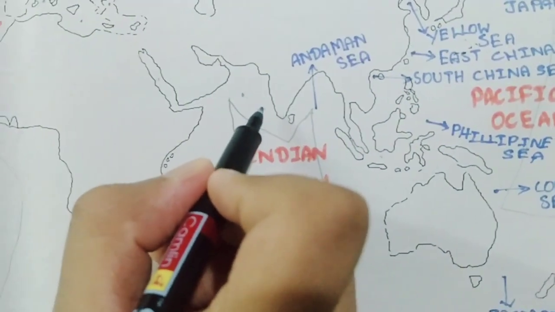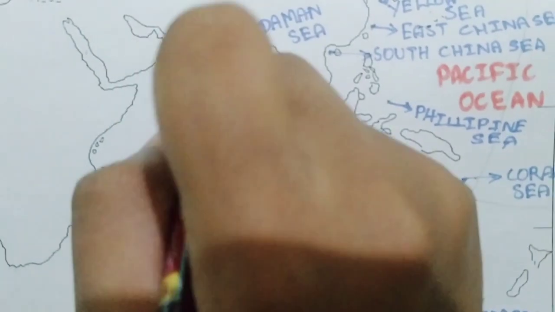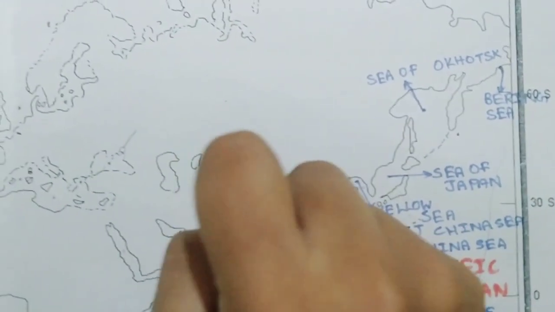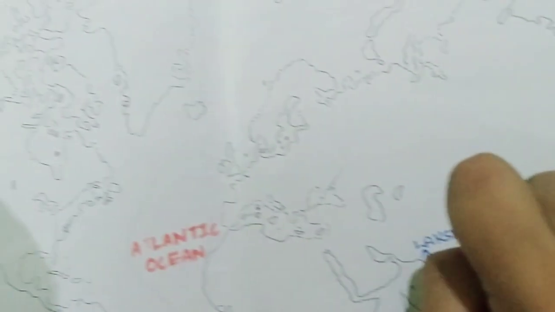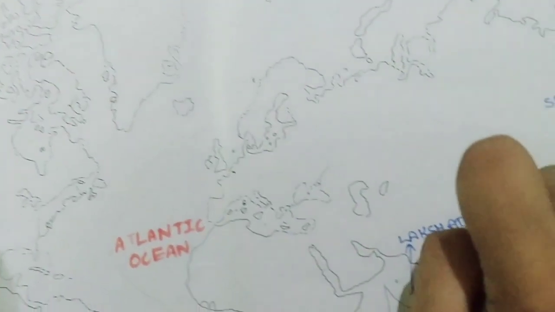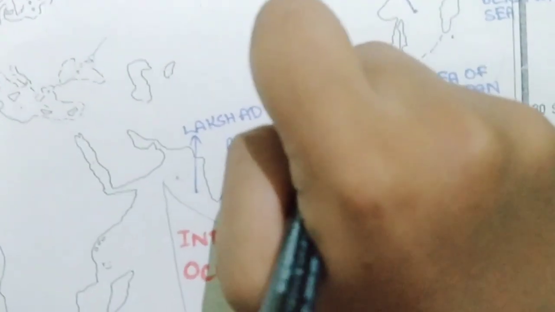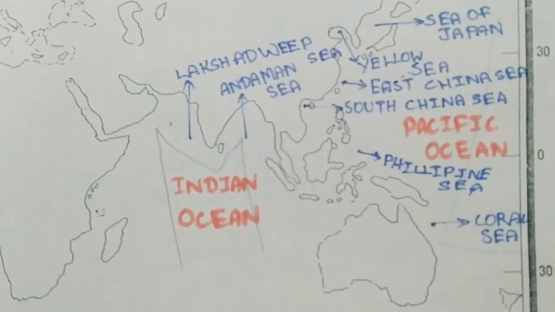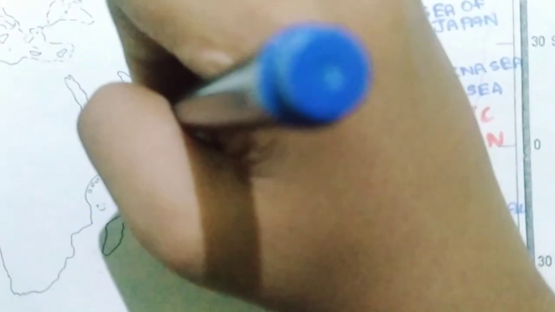Next, we have the Lakshadweep Islands here, right? So we call this the Lakshadweep Sea. Then here we have the Arabian Sea.